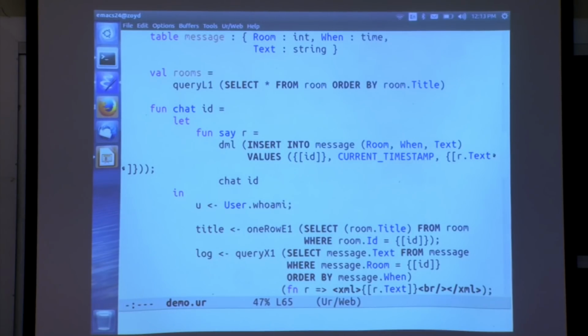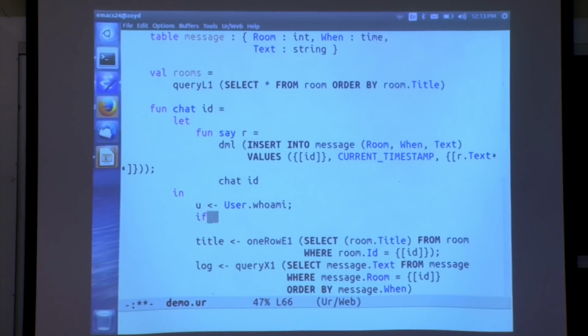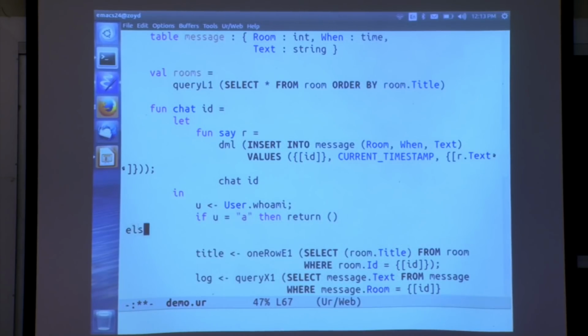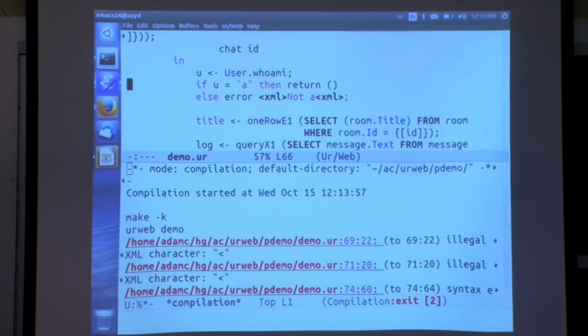Let's decide this A user we created is really special, and only this user is allowed to post anything. And we'll fail if we're not A. Okay, let's see if this works. Did I forget a slash somewhere? Oh, yep.